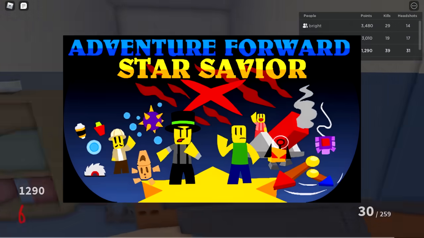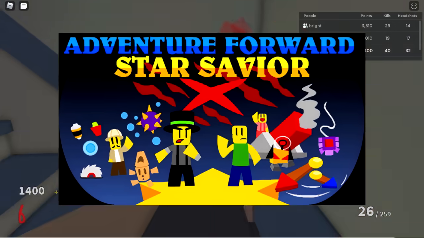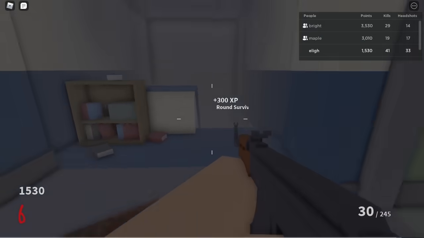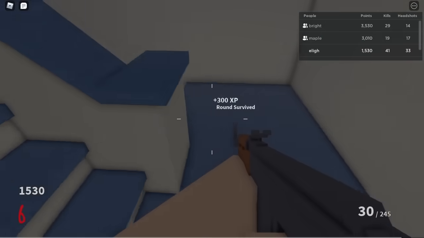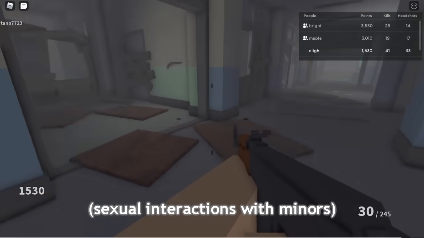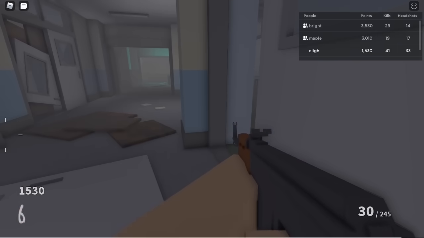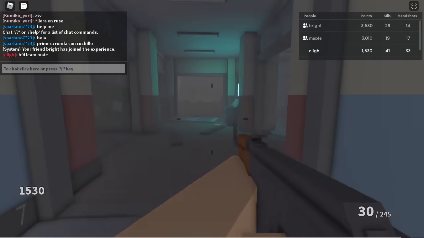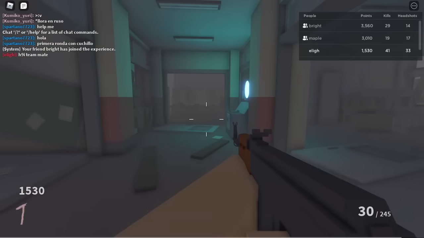Explode 1. Explode 1 was the creator of a popular series named Adventure Forward from 2014 to 2018. In February of 2018, Explode 1's ex-boyfriend called him out for having sexual interactions with minors and being toxic to his colleagues. In November 2018, thankfully, his accounts were terminated for what had happened, although it's annoying that Roblox took so long to punish him for it.